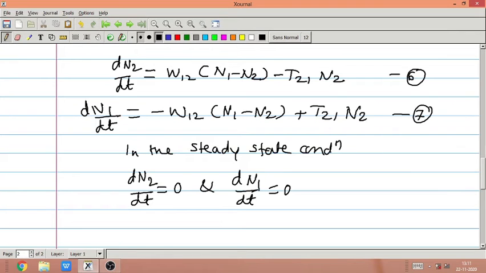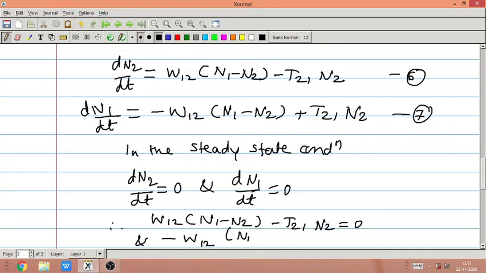The rate of change in population of these two levels is equal to 0 because this is the steady state condition. Therefore W12 into (N1 minus N2) minus T21 into N2 is equal to 0, and minus W12 into (N1 minus N2) plus T21 into N2 is equal to 0.